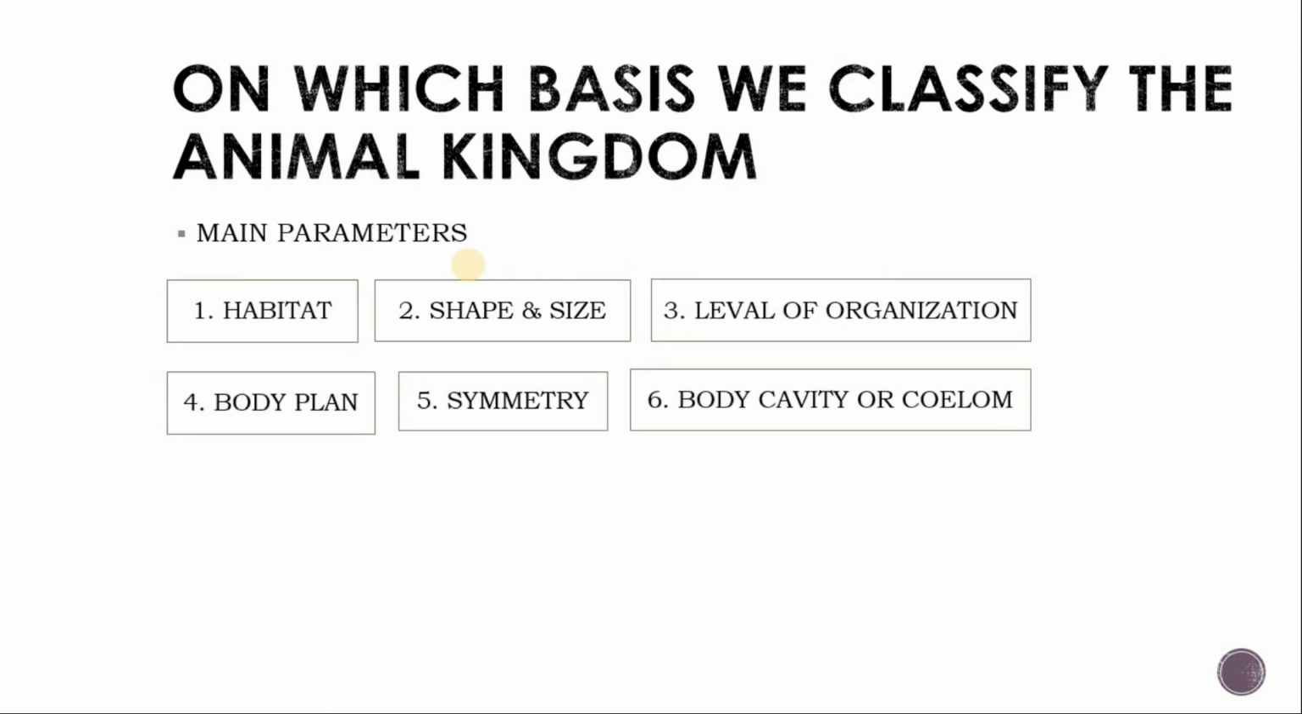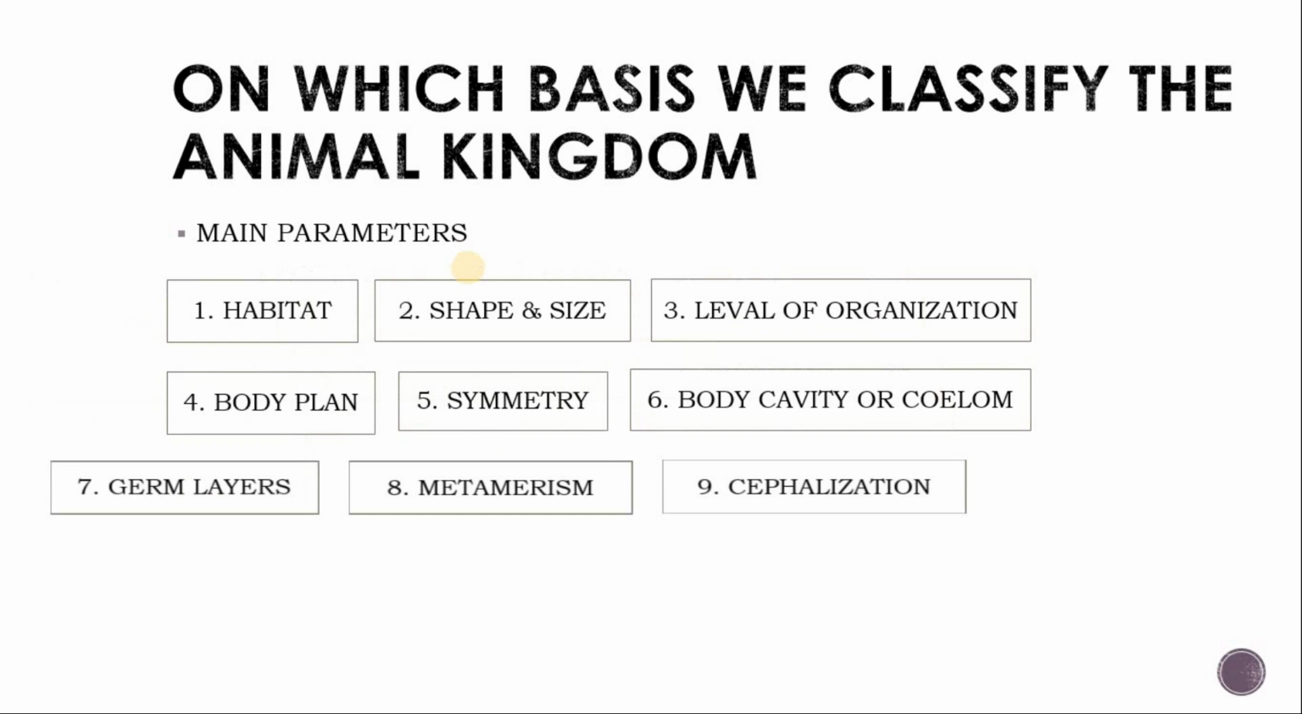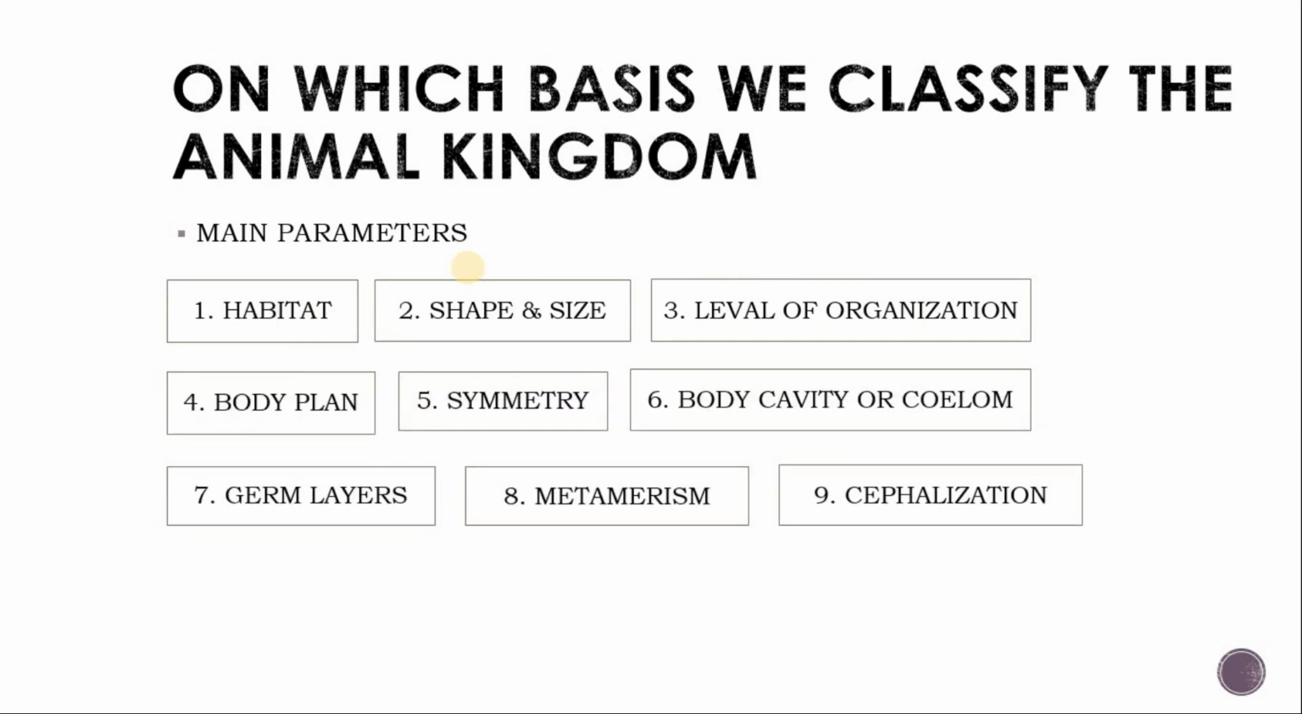Fourth one is body plan. Which type of body plan does the animal have? Fifth is symmetry. Which type of symmetry does the animal have, either asymmetrical or symmetrical? Sixth is body cavity or coelom. Which type of body cavity, either acoelomate, pseudocoelomate or coelomate? Seventh is germ layers, found in the embryonic stage. There are mainly three germ layers: ectoderm, endoderm and mesoderm. On this basis we can classify animals also.